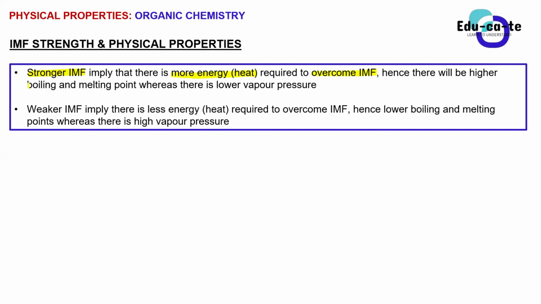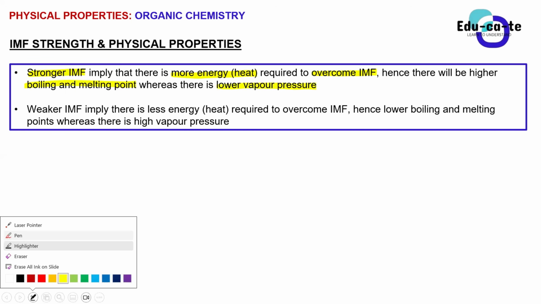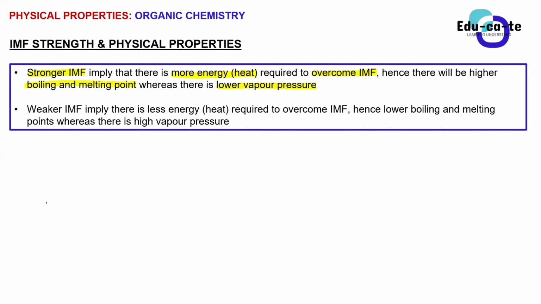Hence, there will be higher boiling and melting points, but there will be a lower vapor pressure. We've already talked about the different strength of intermolecular forces. So when we're having the stronger ones, it means that they are harder to overcome. I mean, guys, if you try to break a stronger bond and a weaker bond, which one will be easier to overcome? A weaker bond.